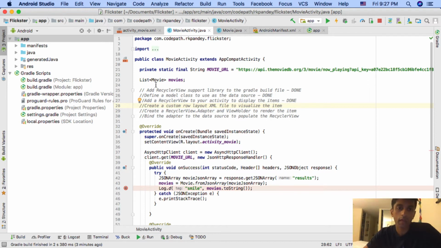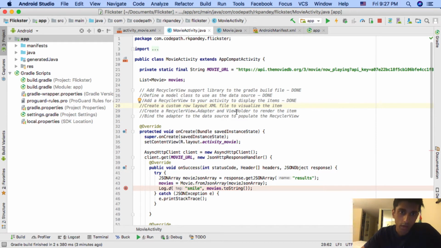And I should mention here that the reason the recycler view is called the recycler view is because it will do that efficiency optimization for you. So with these view holders, it'll actually recycle a view holder and bind new data to it as the user is scrolling. So all of that is taken care of for you with the recycler view. But the reason it's called recycler view is because it's recycling these views. So there's no need to actually create any more than is absolutely necessary.